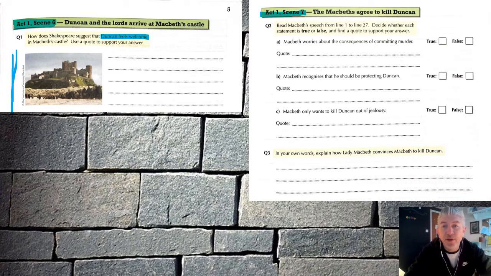Act 1, Scene 7, the Macbeths agree to kill Duncan. So question 2 here, read Macbeth's speech from line 1 to 27.